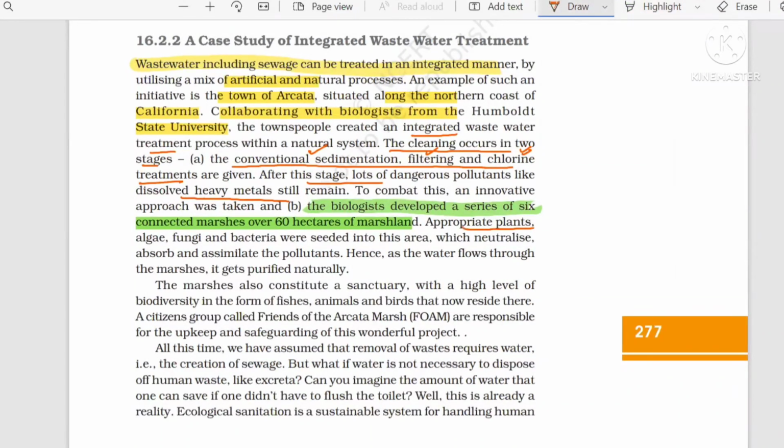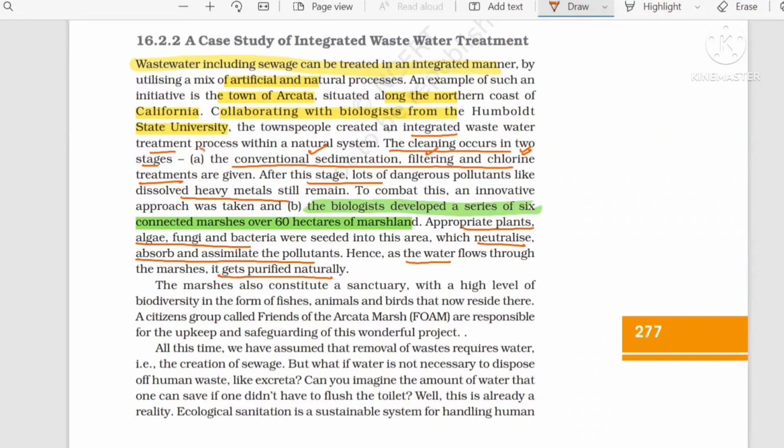Algae, fungus, and bacteria are kept here, so that after the first treatment, when the water passes through the second stage, means in these marshy areas, the algae, plants, and bacteria will neutralize, absorb, and assimilate the pollutants. And as a result, when water comes out from it, it is purified naturally.